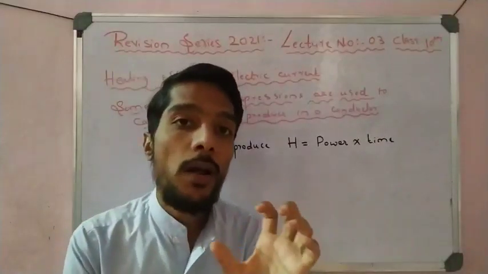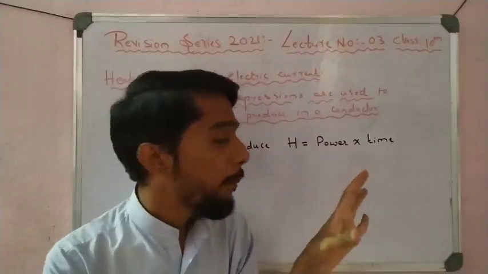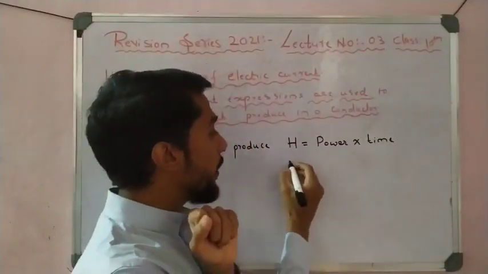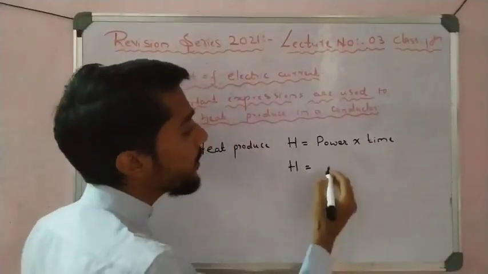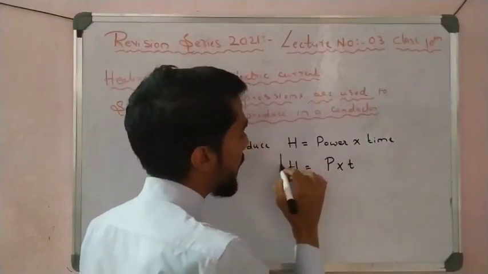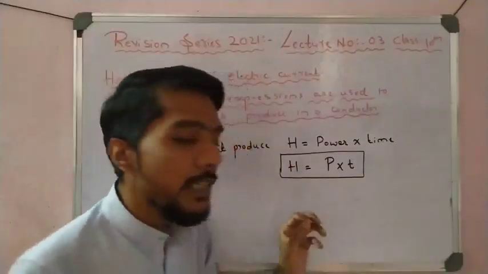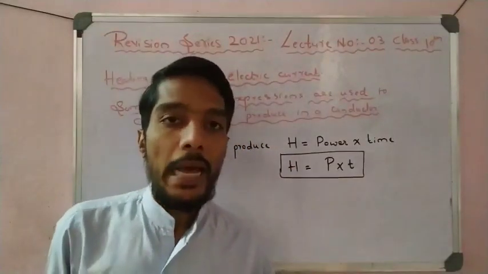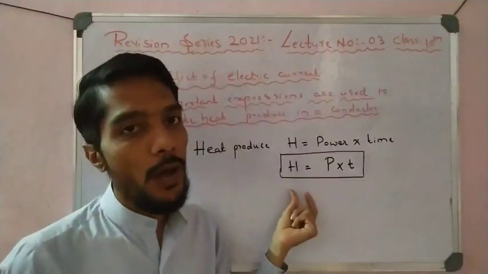What is the power of a bulb? Then we multiply with the time, so we get the electrical energy, that is heat generated. Here H stands for heat produced, P stands for power, and T stands for time. That is a very important term you have to remember. If in the numerical, power and time are given and heat is to be calculated, you can directly use this formula, right?